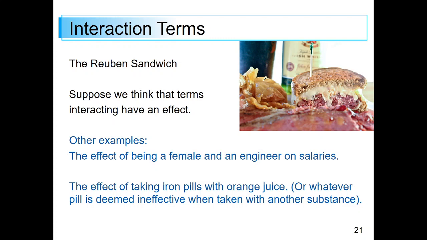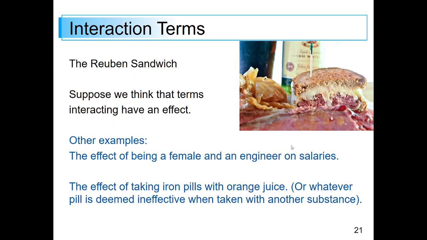It's sort of like you have one friend that you really like on this side, another friend you like on this side, you really have a great time with them, but when they get together, it's just not very exciting. So there might be some interaction terms. Another example is maybe being an engineer is one thing, being a female is another thing, and a salary, you would put them together. Maybe that has an effect on a salary, just more than or less than just being an engineer. Or just think about taking iron pills with orange juice. I guess this counteracts the ability or something like that. I think Josh told me this. Or just whatever pill is deemed effective when taken with another substance. So there may be some interaction that's going on.